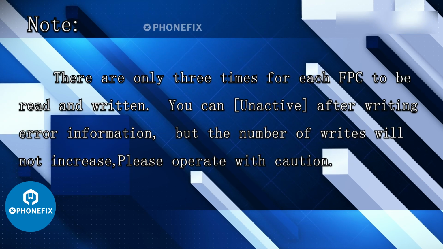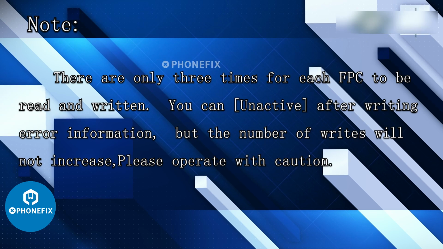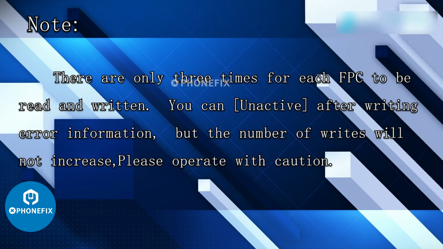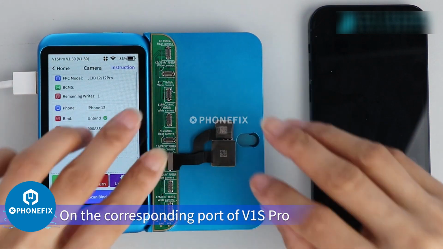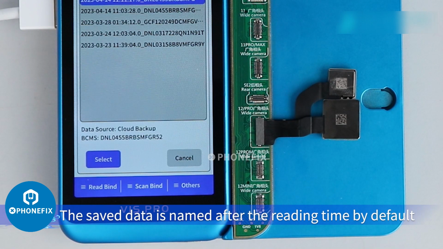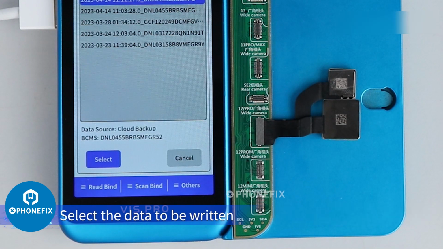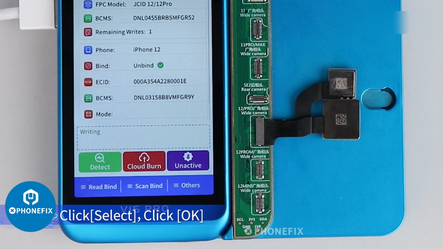You can unactivate after writing error information, but the number of writes will not increase. Please operate with caution. Buckle the well-soldered new camera on the corresponding port of the V1S Pro. Click Cloud burn. The saved data is named after the reading time by default. Select the data to be written. Click Select. Click OK.